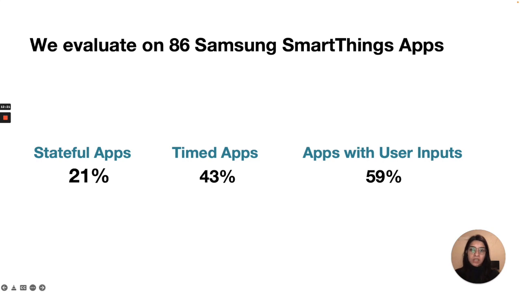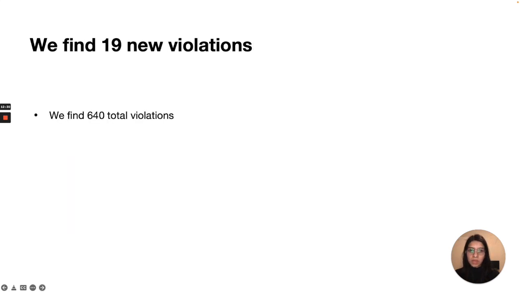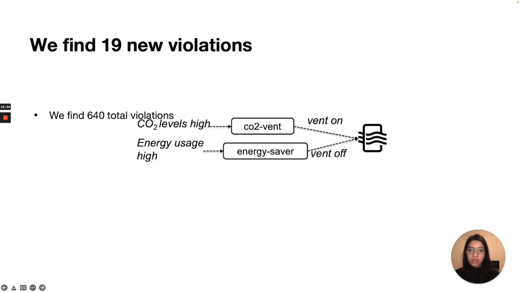We evaluate on 86 Samsung SmartThings apps. 21% of these are stateful, 43 are timed, and 59% have user inputs. In total, we find 640 violations. Some of these violations are particularly dangerous. For example, the following violation results in carbon dioxide vent being turned off when CO2 levels are high. We find 19 new violations which none of the prior work finds.